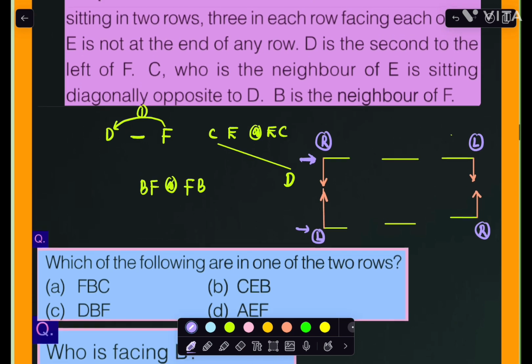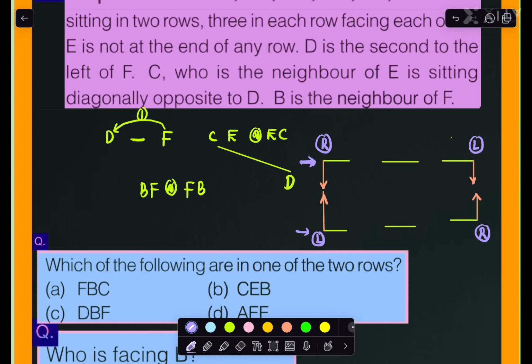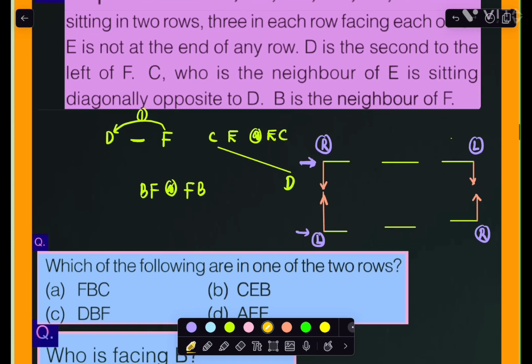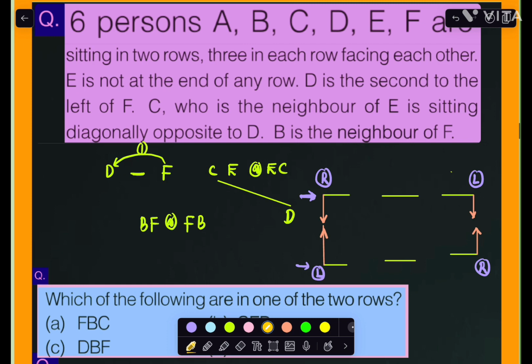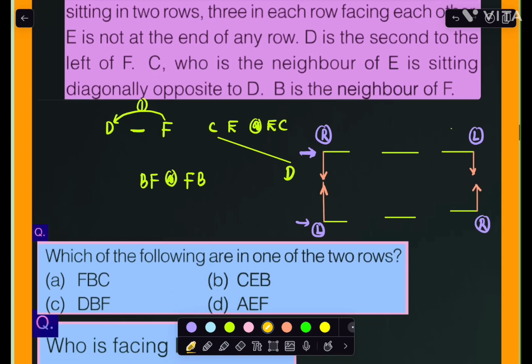Now we'll see that. If I'm taking E, it cannot be the end of any row here. Okay, now we'll arrange this particular thing. If I'm taking D and F, D is second left to the F given here. First I can arrange this, only 3 persons here. Here F I can put it here, and D here, one space between them.